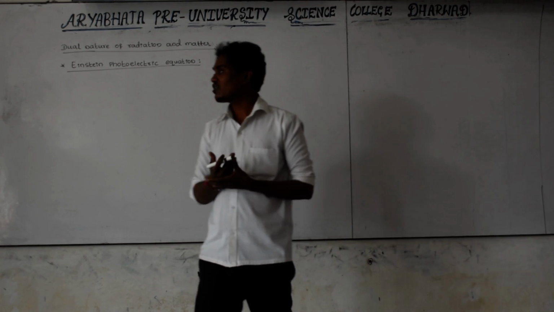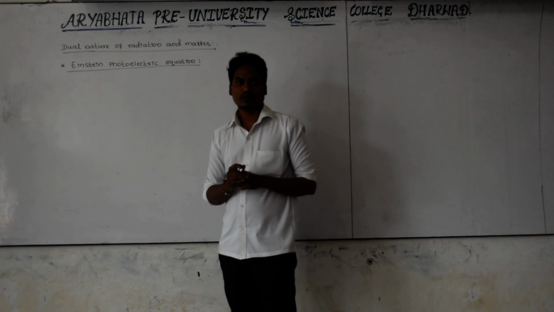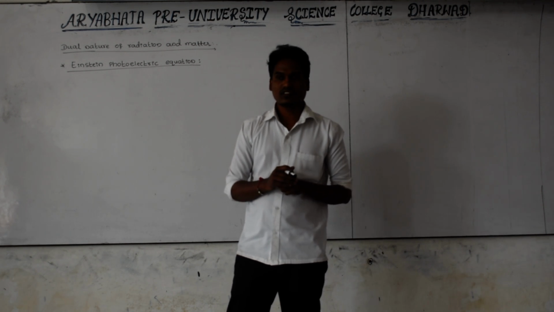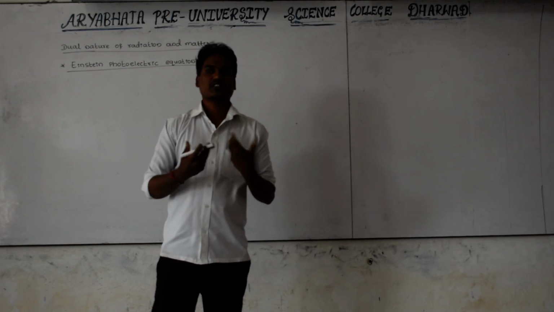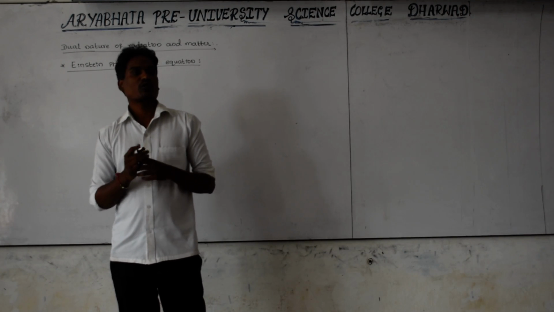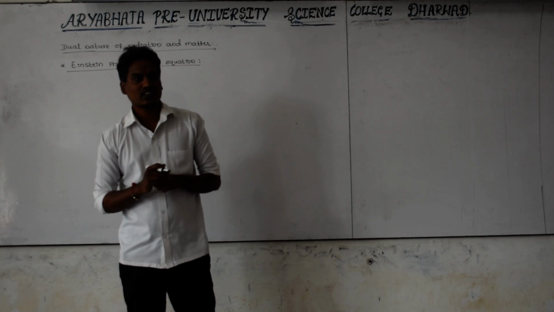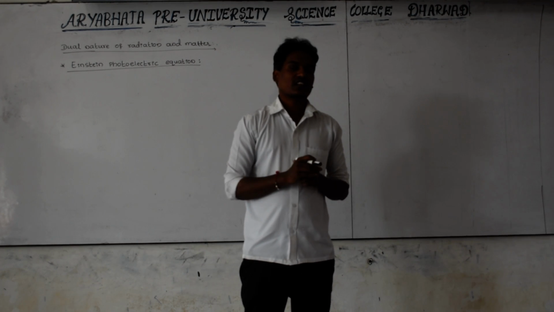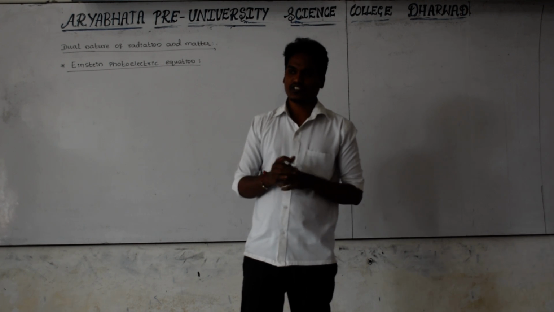Before giving this equation, Einstein studied Max Planck. He is another famous physicist, a scientist. He gave one theory regarding the energy of light. That theory regarding the energy of light, given by Max Planck, is called Planck's quantum theory of radiation.